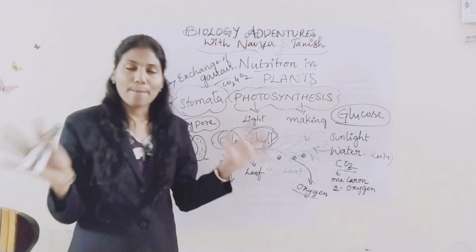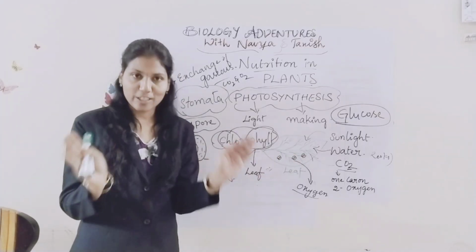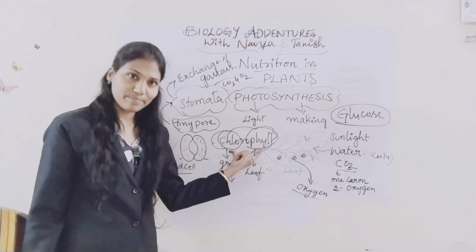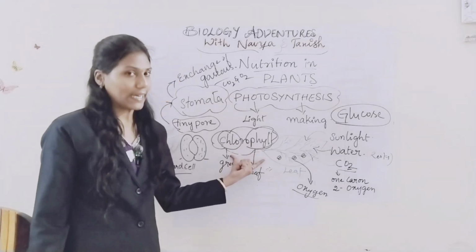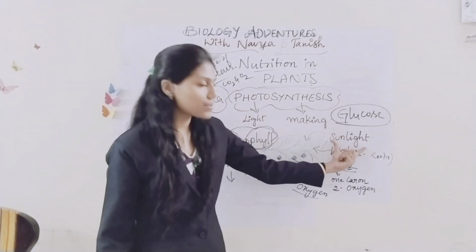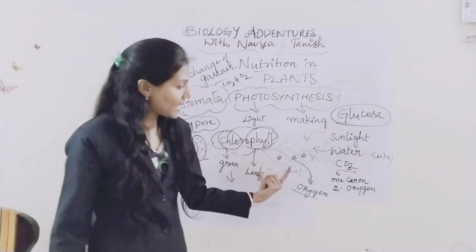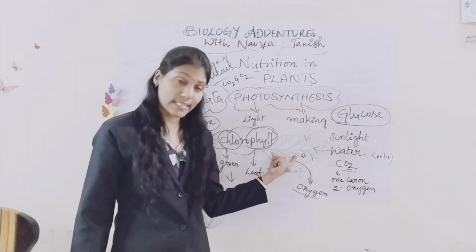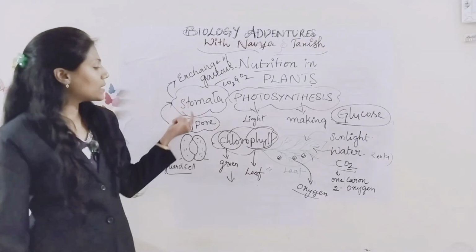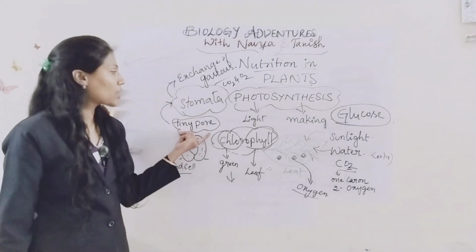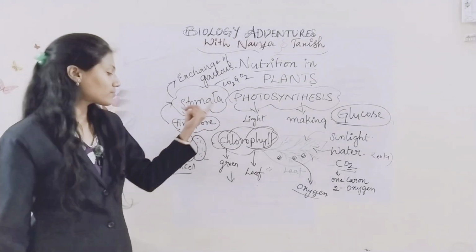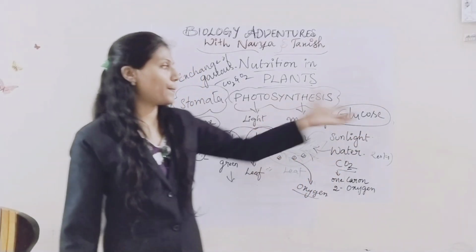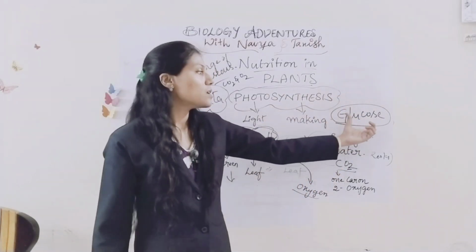So just imagine the leaf is like a kitchen and the main cook is chlorophyll. This chlorophyll is a green pigment. It absorbs sunlight. Then by using water and carbon dioxide, which enters through the tiny pores called stomata, it prepares a sugary compound food.